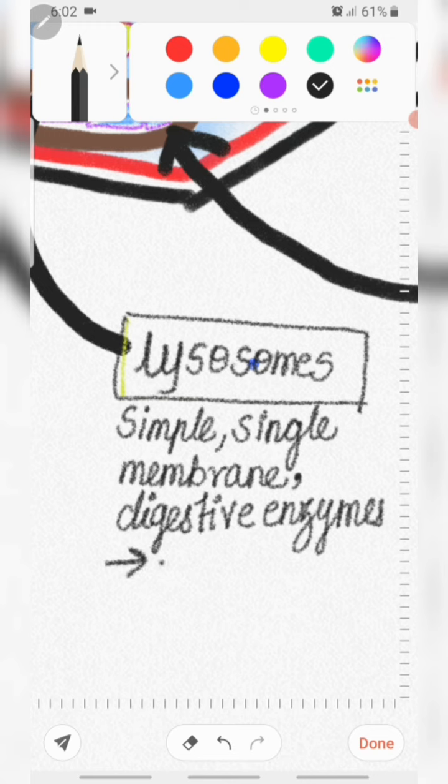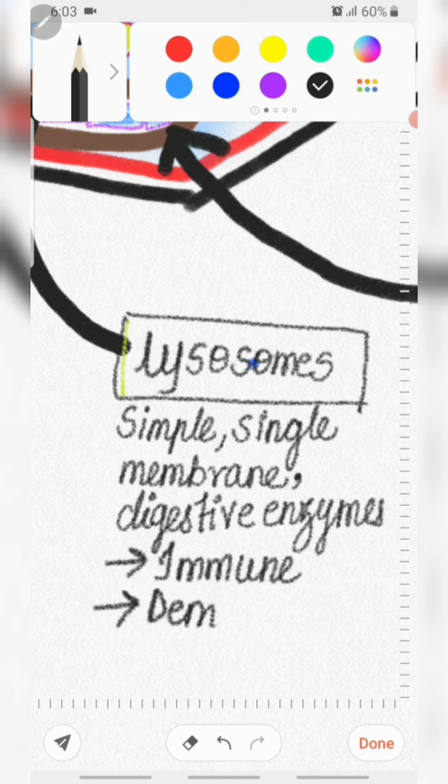Why are they called the immune system of the cell? Because they destroy the viruses and bacteria which enter the cell. Lysosomes are also known as the demolishing squad of a cell. If the cells are worn out, or some organelles are destroyed, then these organelles get digested by the lysosome. Lysosome is also called a suicide bag. When a cell becomes old or damaged, the lysosome bursts and the enzymes digest the cell itself, and that's why it is also known as the suicide bag of the cell.